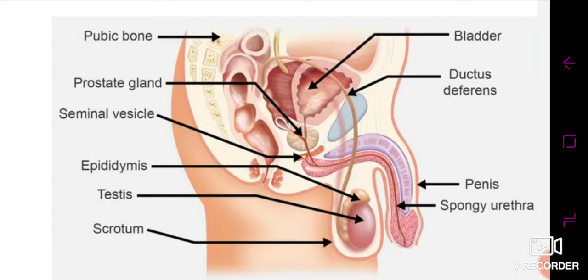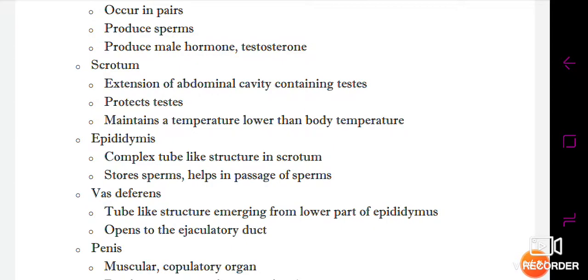Alright, so we have discussed the testes, the scrotum, and the epididymis. Next let's move on to the vas deferens, which is a very important, main part of the human male reproductive system. The vas deferens is a tube-like structure that emerges from the lower part of the epididymis, and it opens into the ejaculatory duct.